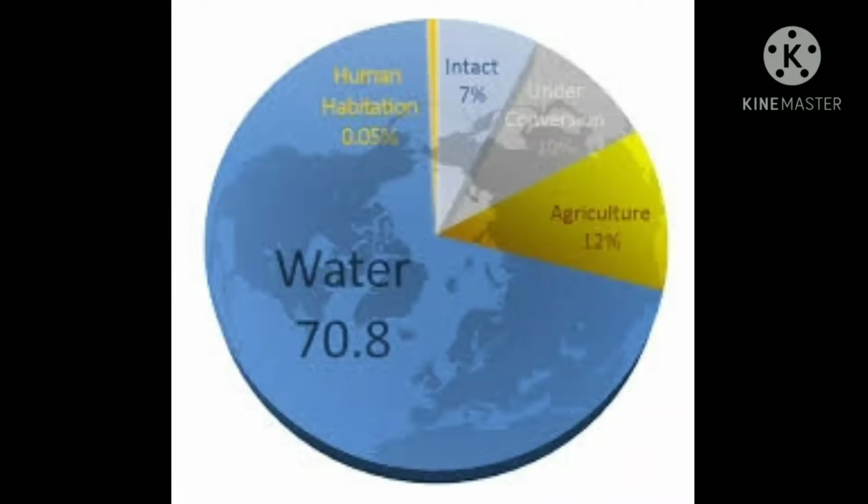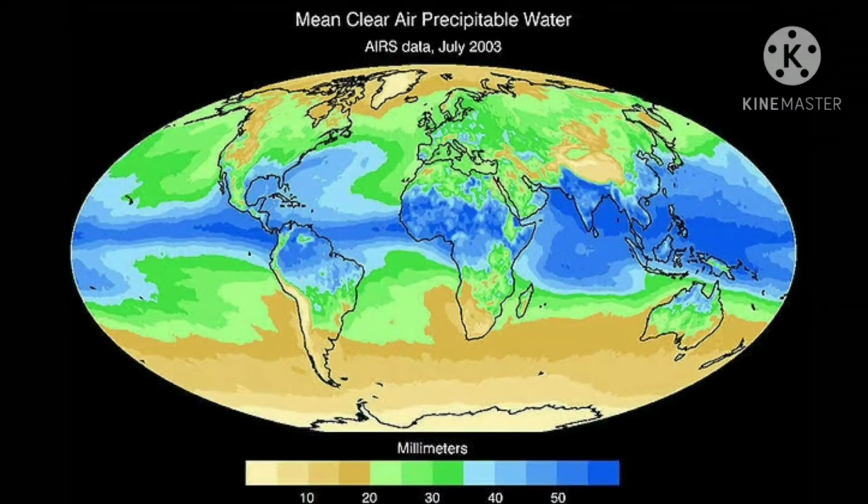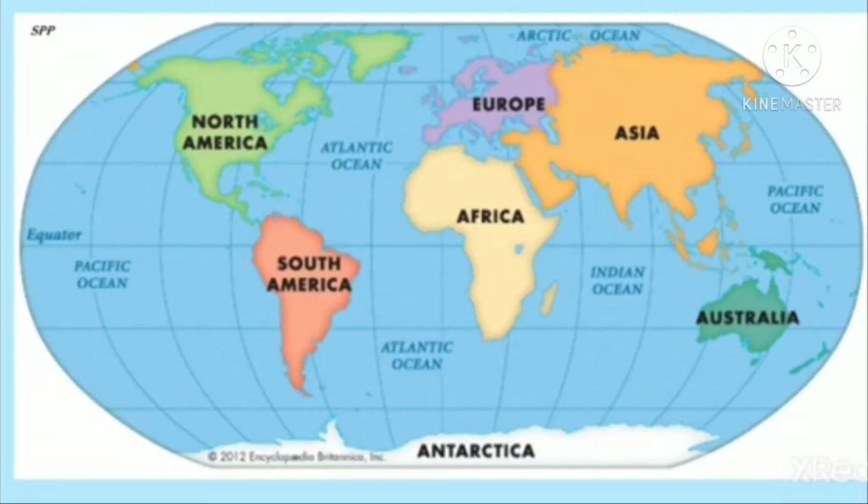Let's see the percentage of earth covered by land and water. Here you can observe that 70.8% of the earth's surface is covered with water. The distribution of this water is very uneven. At some places you can find water storage is very limited, very less, whereas you can find ample storage of water in a few places.